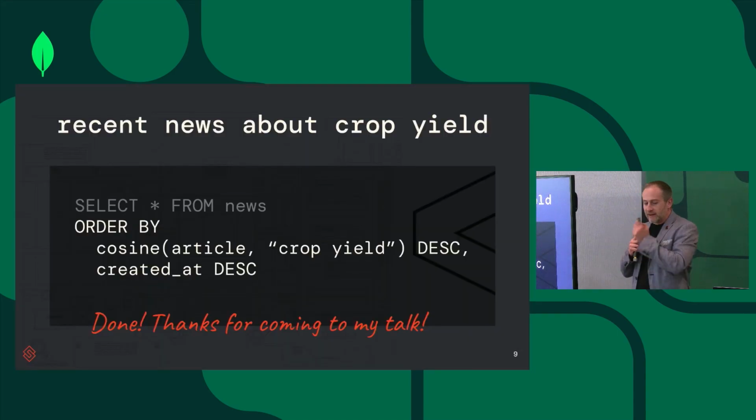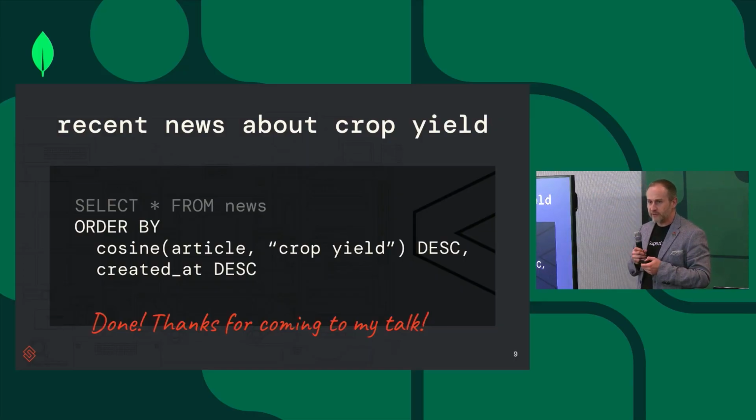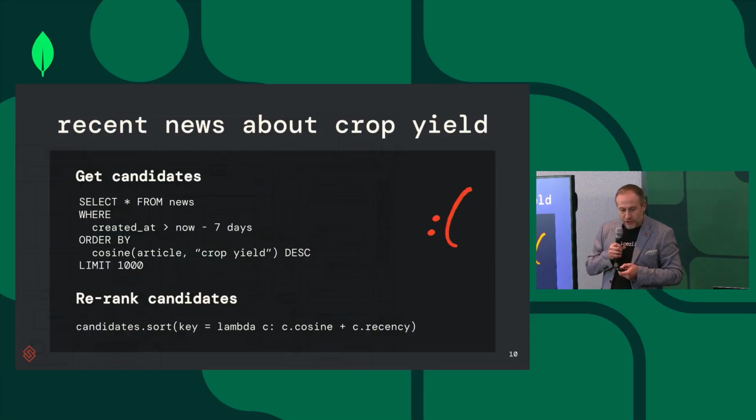Great. Well, let's just sort, right, both by the cosine similarity and by the date of creation. That should work, right? Well, actually, if you know SQL, it wouldn't, right? Because it will first sort by cosine similarity and then sort by date, right? So that doesn't work. So what can you do? Again, we're going back to the 7 days issue, right?